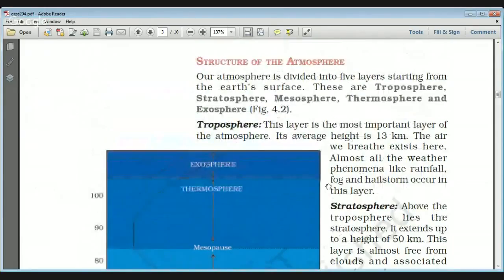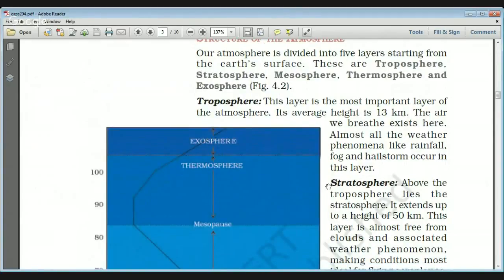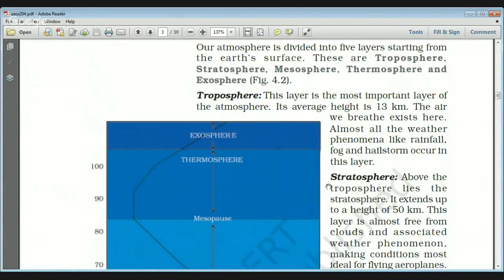These are all the things written here. You can see this once again. The troposphere is a very important layer, and its average height is more at the equator and less at the poles. We'll see in the coming videos what the reason behind it is. The troposphere's average height is around 18 kilometers at the equator and around 8 kilometers at the poles. The air we breathe exists here, and I have already told you that all the weather phenomena like rainfall, fog and hailstorm occur in this air.